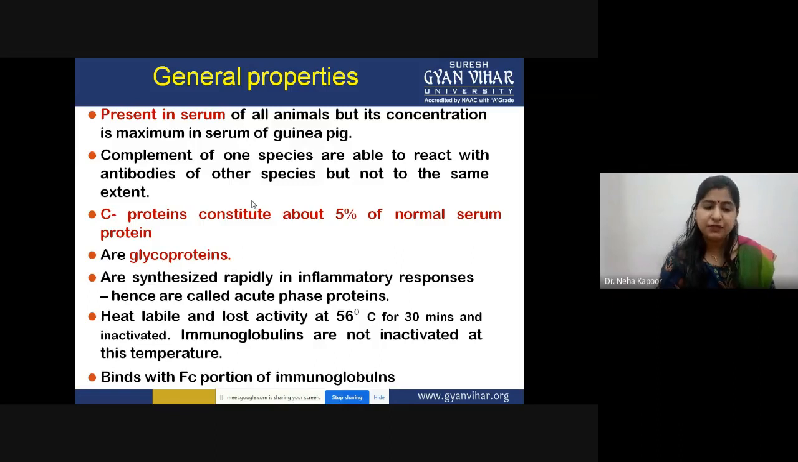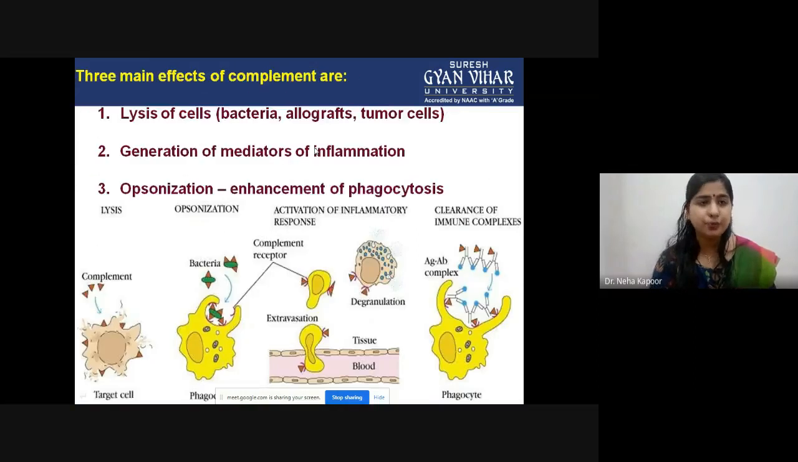They bind with the Fc portion of immunoglobulins. Immunoglobulin stands for antibodies, of which there are two parts we know about. One is the Fab region and the other is the Fc region. And these complement proteins bind with the Fc portion of the immunoglobulin so as to trigger the response.